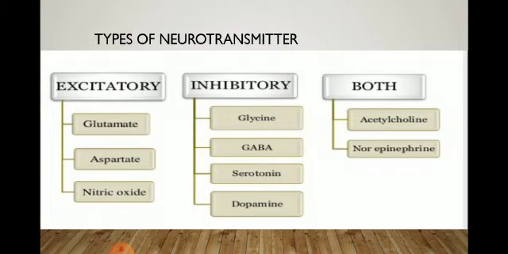Both neurotransmitters. Here, both refers to neurotransmitters having both criteria, which are excitatory and inhibitory. And there are two such neurotransmitters, which are acetylcholine and norepinephrine.